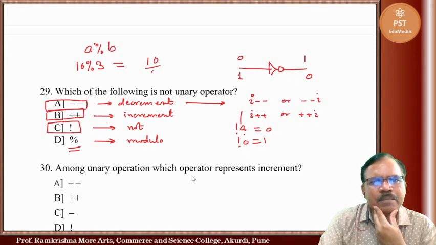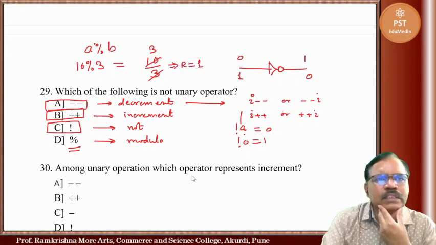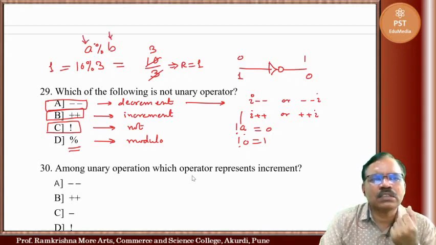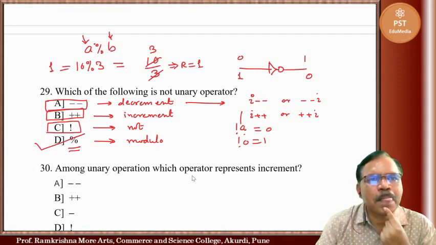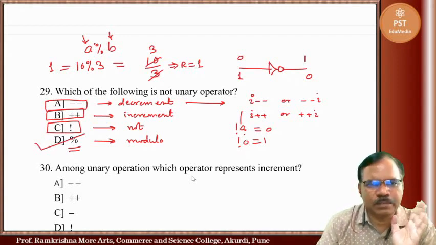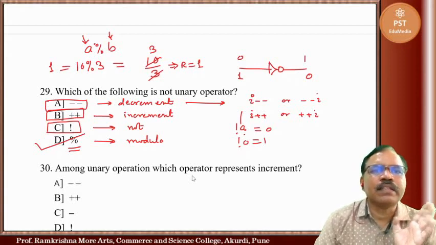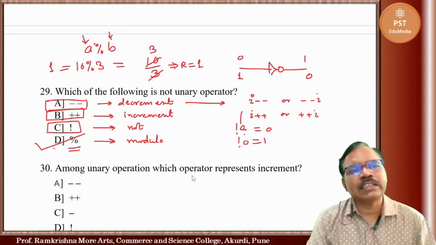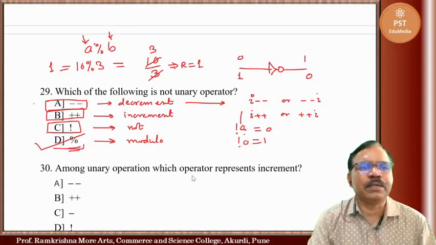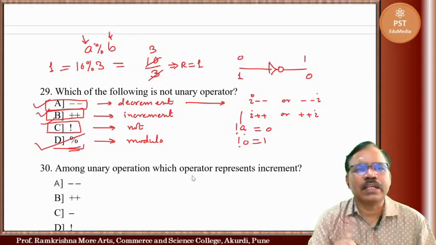It is 10 divided by 3, quotient 3, and the remainder is 1. So this gives you value 1. So it requires 2 operands. So it is not a unary operator. That is the remainder. So the last one is not a unary operator. The first, second, third are unary operators.